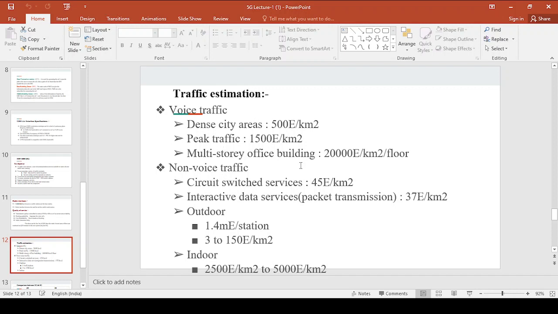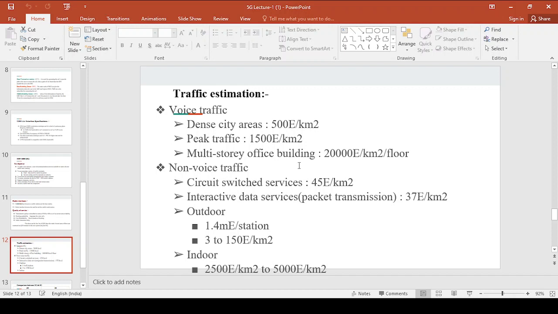This is just a traffic estimation. No need to remember these values. Just for a brief description, just for introduction, I am saying. Voice traffic is nothing but voice calls under the density areas, and the traffic estimation is 500 erlang